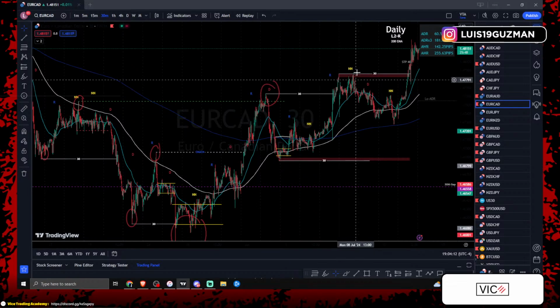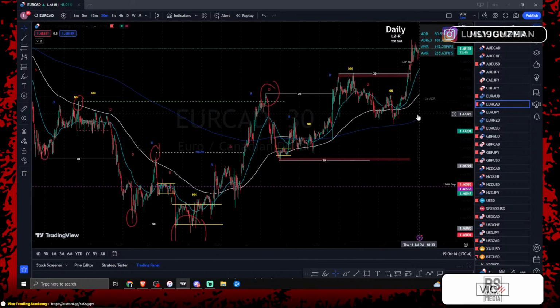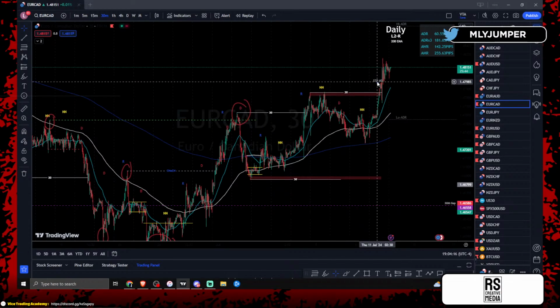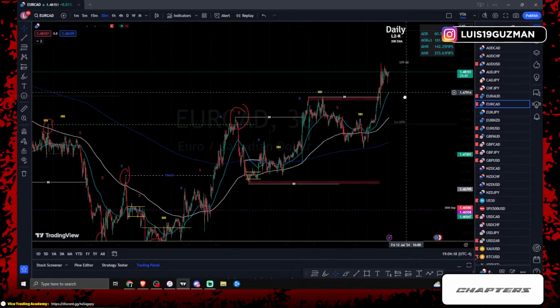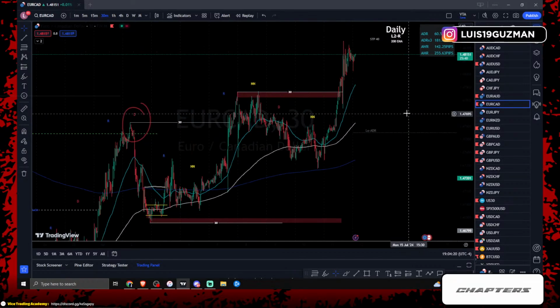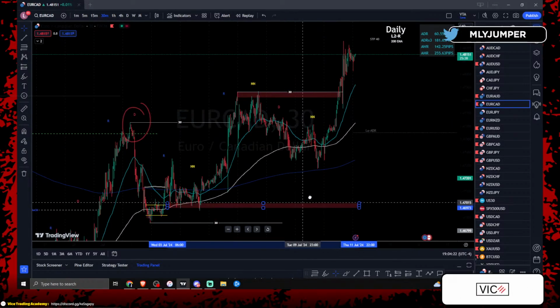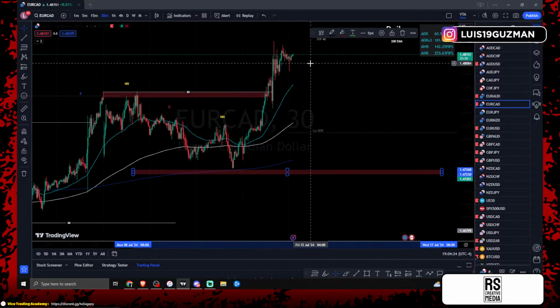Right, so ECAD at this moment already gave us the change of character. It gave us the break of structure. It gave us the pullback of the break of structure, and it gave us that push number 3 to the top side. So ECAD for the rest of the week. Already, again, understanding that tomorrow's Friday, I'm not expecting ECAD to continue this uptrend push.